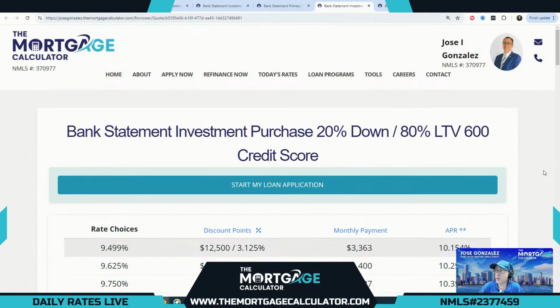And for our lower credit score borrowers, we do have bank statement options all the way down to a 600 credit score. That is correct. That is not a typo. 80% LTV is the maximum LTV for this option. This is available for both investment and primary purchases.